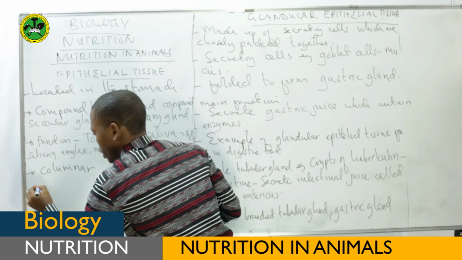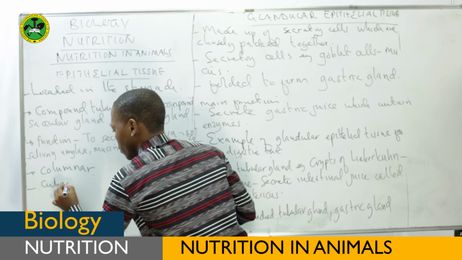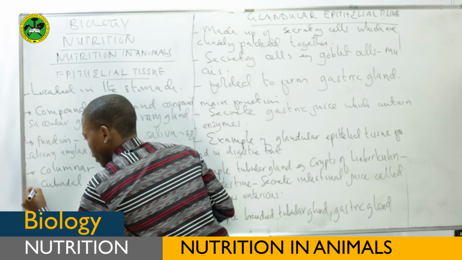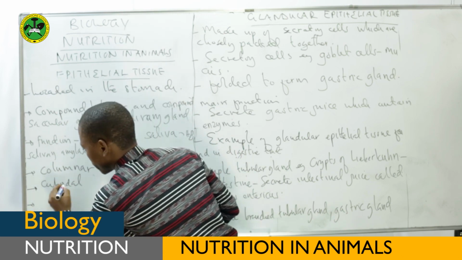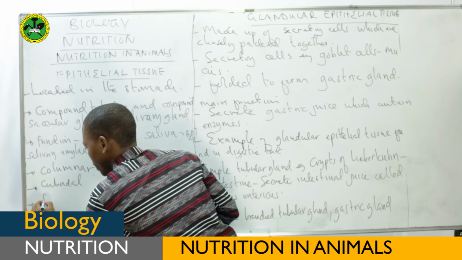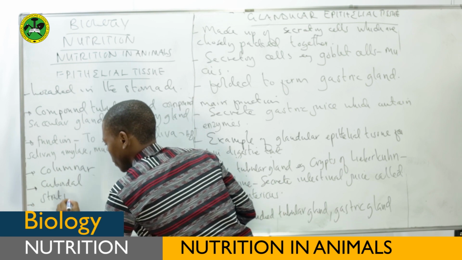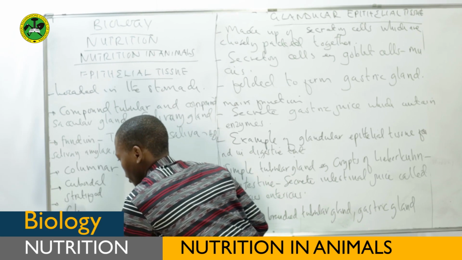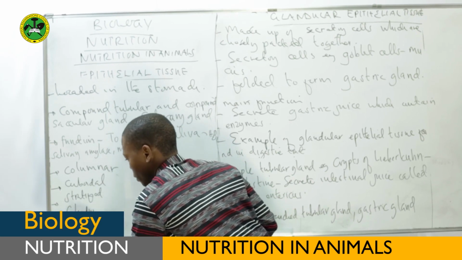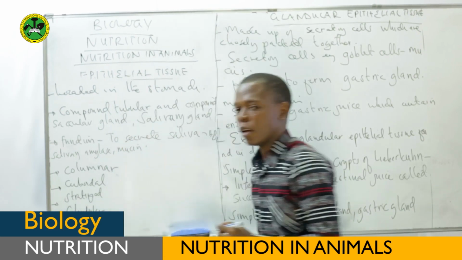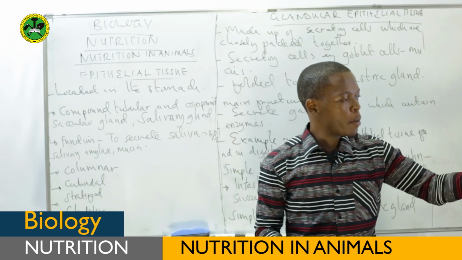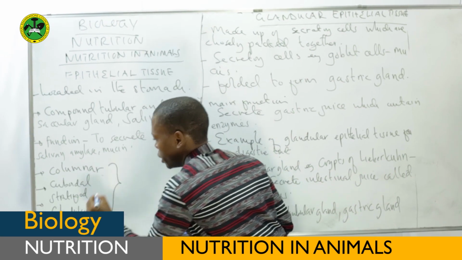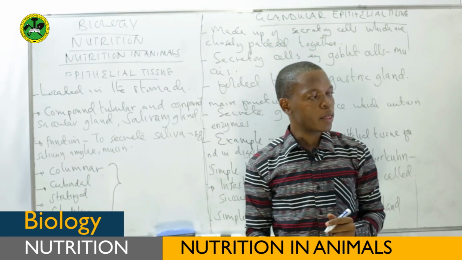The second one is cuboidal epithelial tissue, but also the third one is stratified and glandular epithelial tissues. Therefore, describe the epithelial tissues of the digestive system. You need to describe these four types of epithelial tissue.